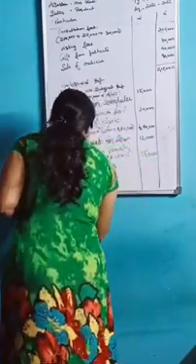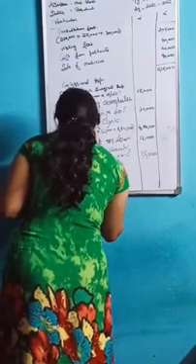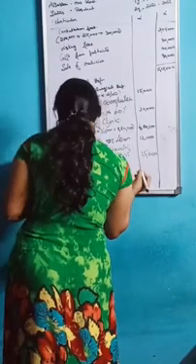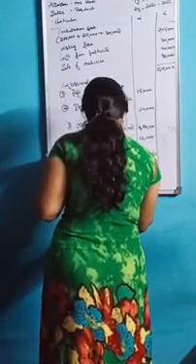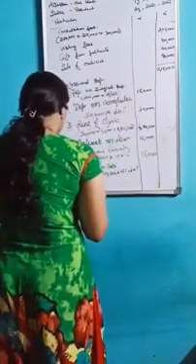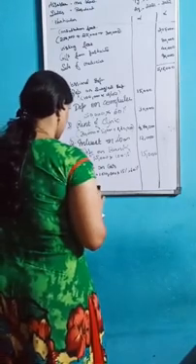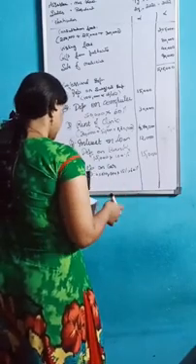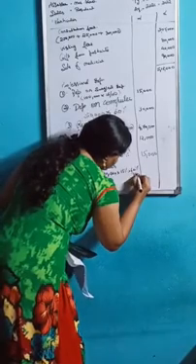So the adjustment they have given, the opening value is equal to 1 lakh into 15% into 60%. Okay, so you calculate how much you will get. So 1 lakh into 15% into 60%, you will get 9,000. So I will write here 9,000.